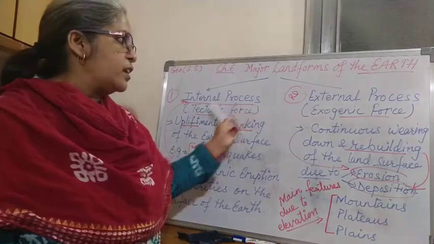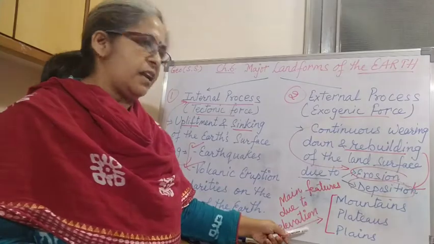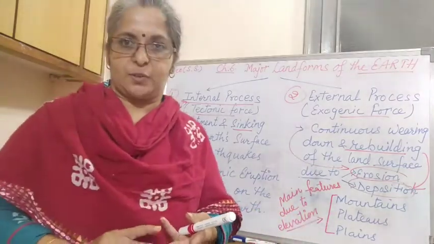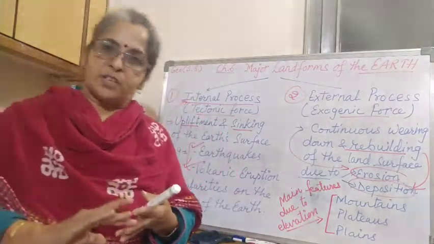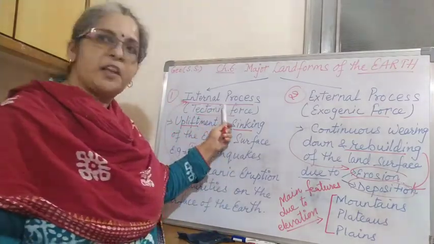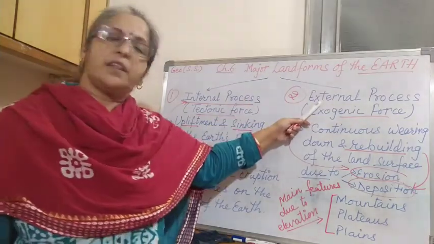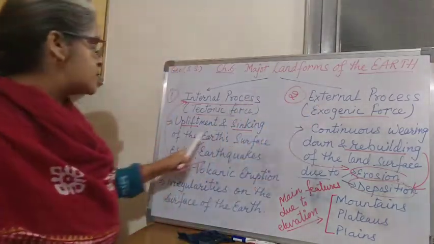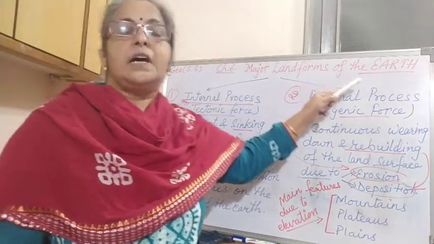So with these external and internal processes, the main features due to the elevation on the earth are mountains, plains and plateaus. These are the three important and main landforms on the earth, which happen due to the internal process and the external process on the land surface. Understood this much? I think you understood the internal and external process, how the landforms form on the earth's surface.